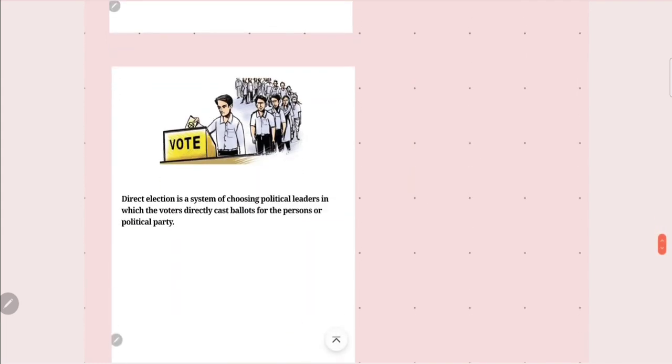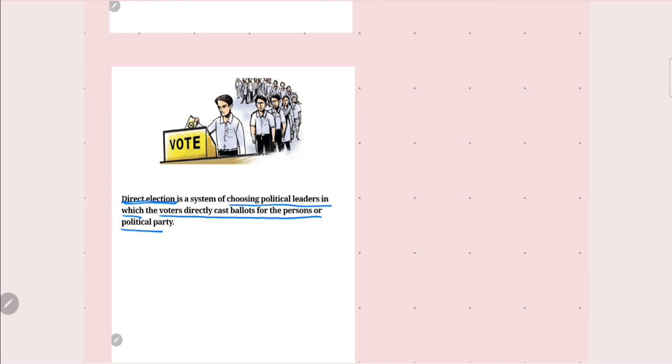Let's understand what a direct election is. A direct election is a system of choosing political leaders in which the voters directly cast ballots for the person or a political party. Every individual comes together on the scheduled date and casts their vote for their representative. That is called direct.